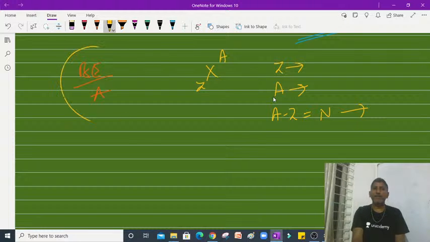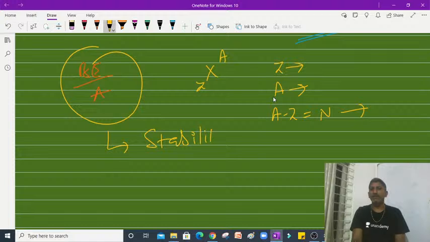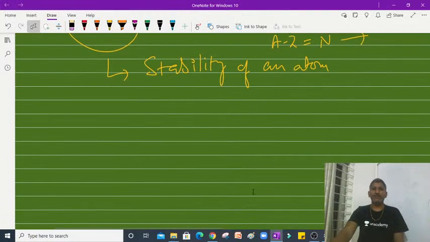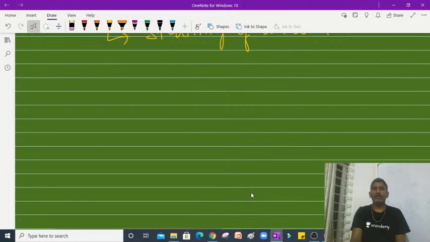Binding energy per nucleon decides the stability of an atom, whether it is more stable or less stable. For example, consider one element, helium.